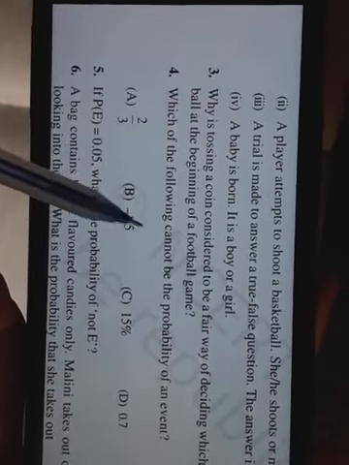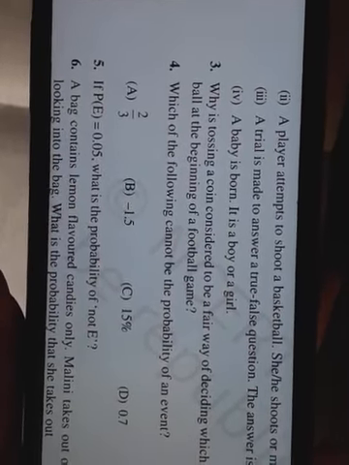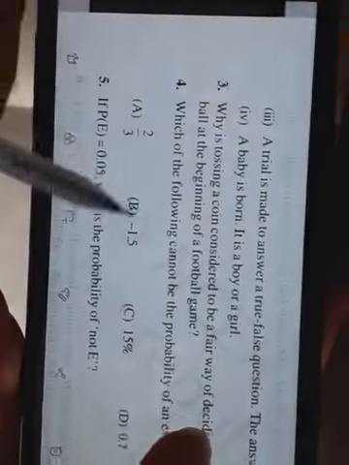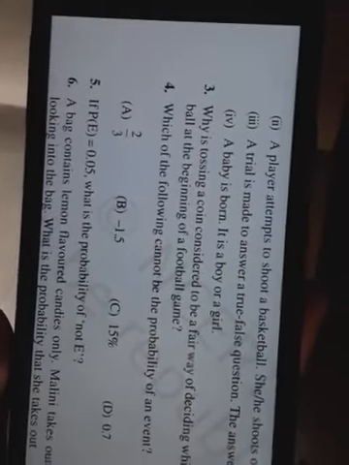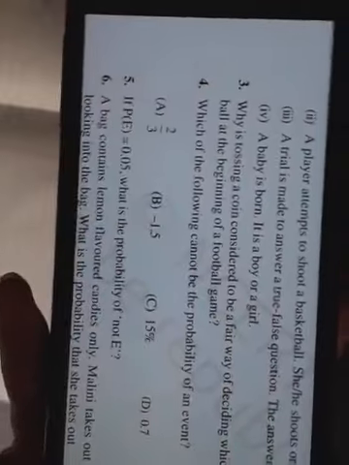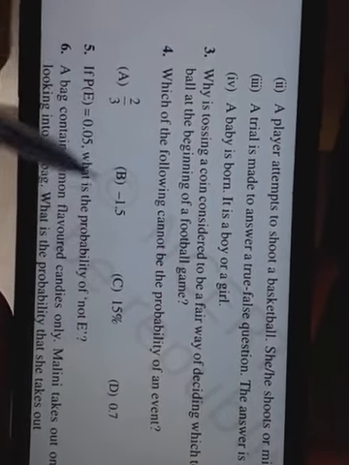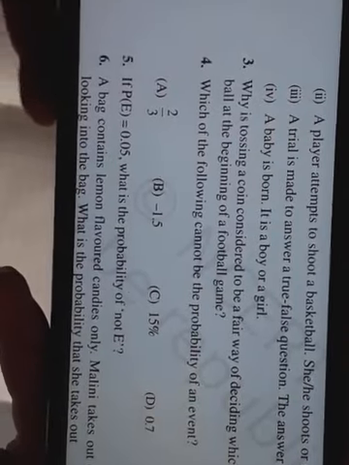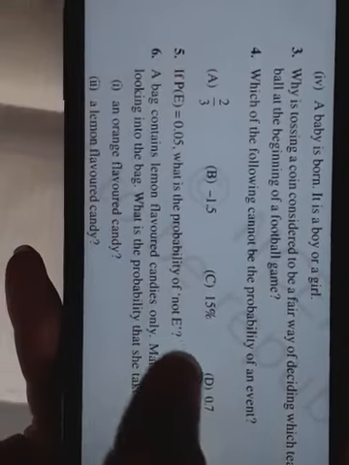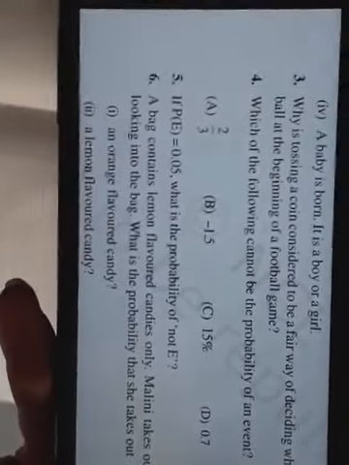But first of all, this one is 1.5. It is not between 0 and 1. And second thing, it is negative. Probability of anything cannot be negative. So this is not a probability. This cannot be the probability of any event.